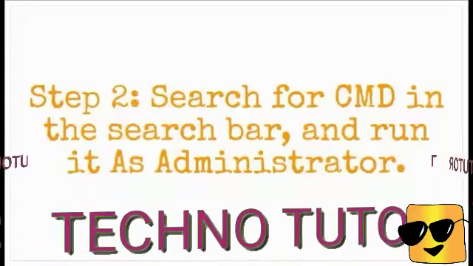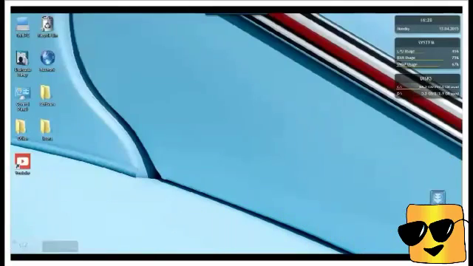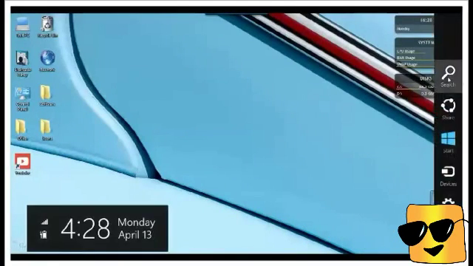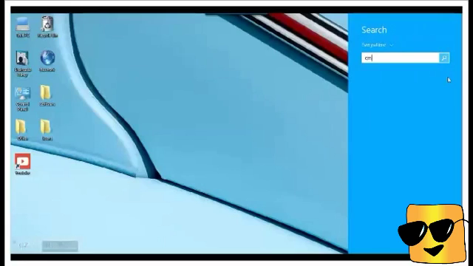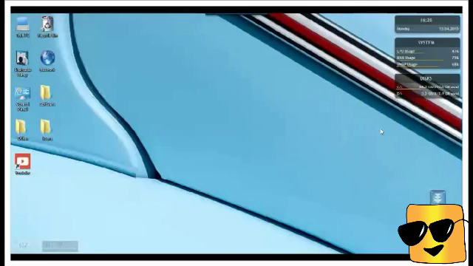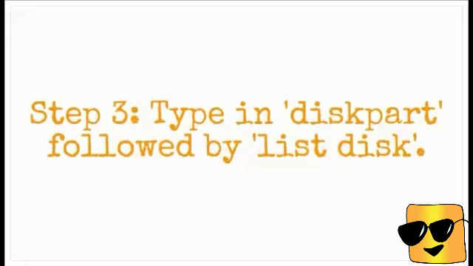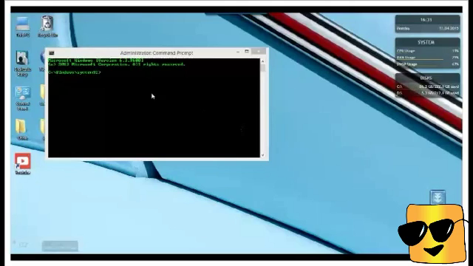Step 2. Search for CMD in the search bar, and run it as administrator. Step 3. Type in diskpart followed by list disk.